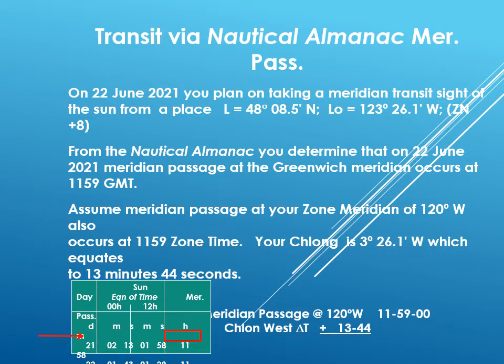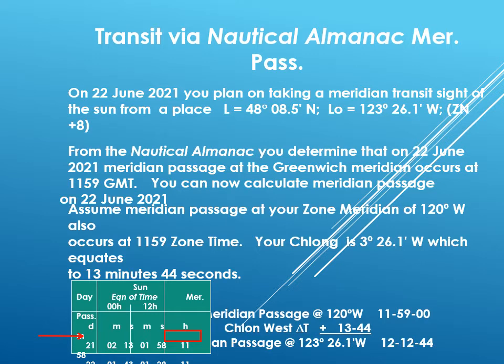Now you can use the 4-minute rule and the D-long to get the zone time of MERPASS at your position. In this case, the D-long is 3 degrees and 26.1 minutes west, which equates to 13 minutes and 44 seconds. So you can safely say that the time of MERPASS at your longitude will be 12:12:44.